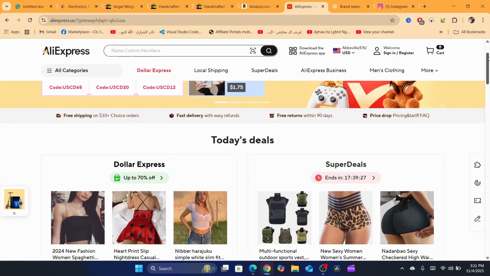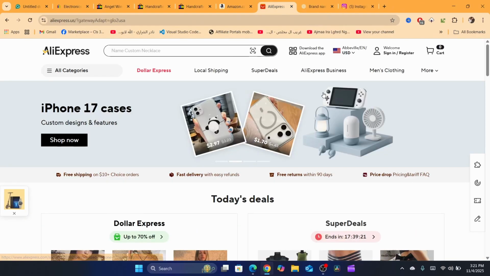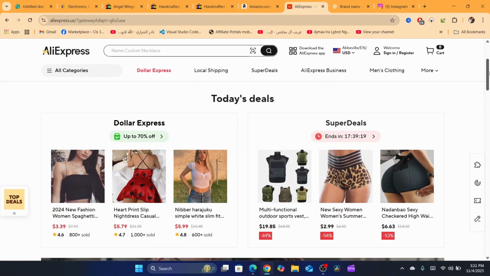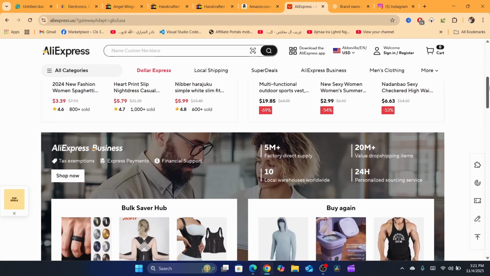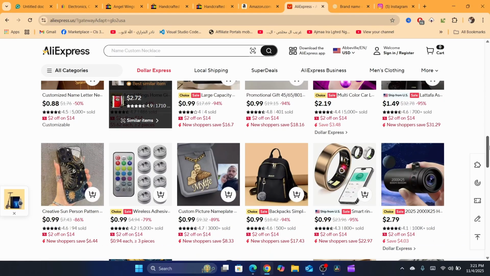You may say, why AliExpress? What about the shipping time? These products are coming from China. Yes, but this has changed a lot. Before, the shipping time was like 20 days, but now most of the time US people receive products from China in just a few days, around 7 or 8 days maximum. So just keep that in mind.